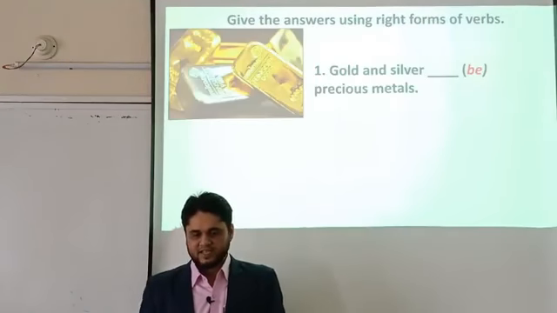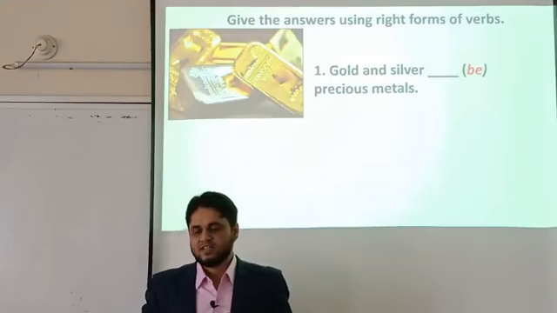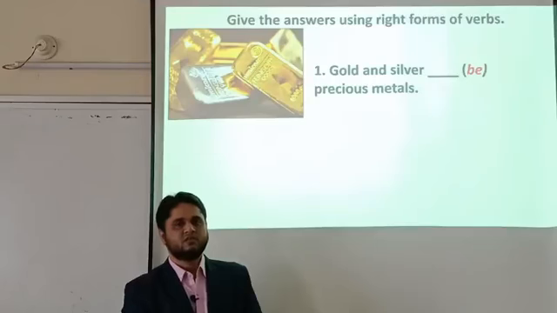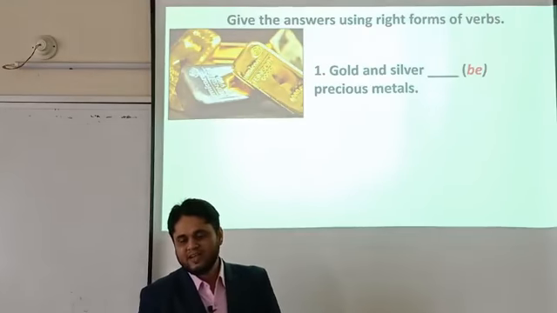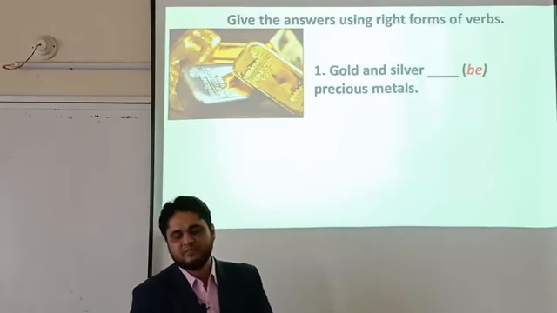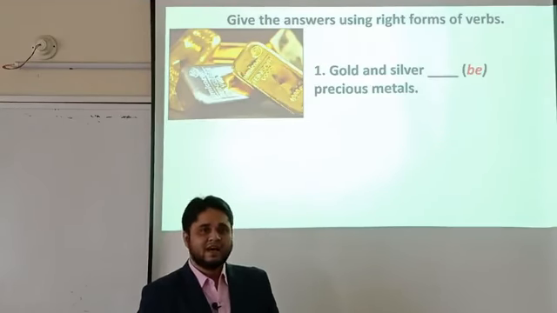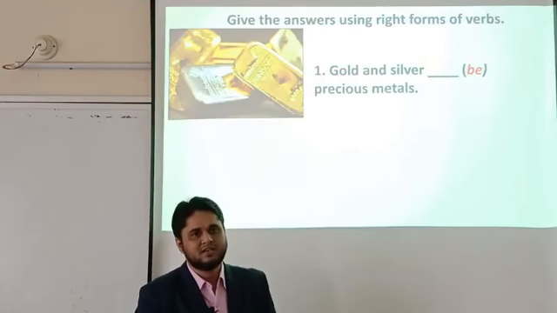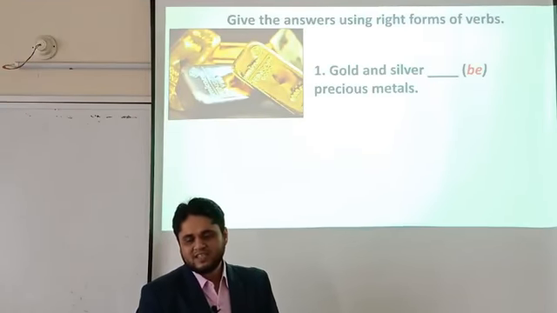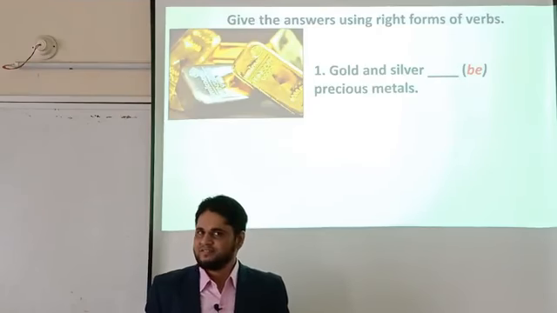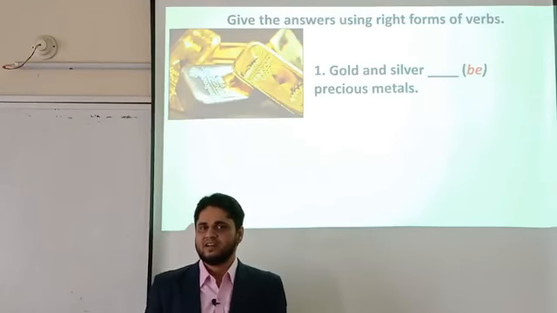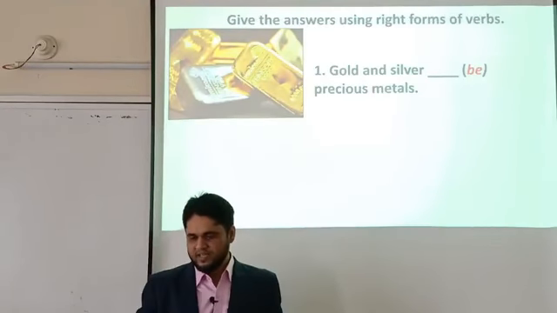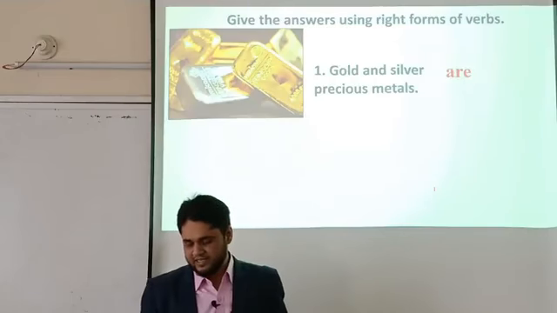So let's see our next slide. Here we can see, give the answers using the right form of verbs. Your questions may be set up like this. So you have to answer by using one of the be verbs here: gold and silver, precious metals. Here the conjunction "and" has connected two nouns. One is gold, another is silver. So gold and silver are different metals. They don't have the same idea. They are different metals, so the subject is plural and the verb will also be plural. The answer will be "are" in this case.